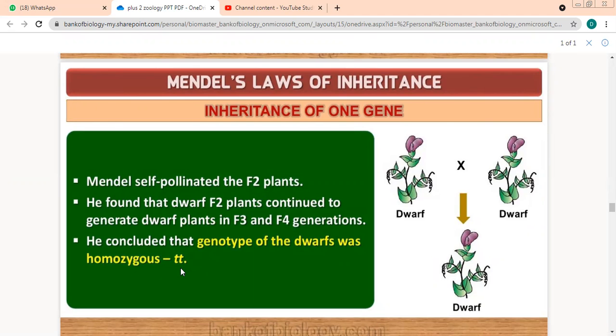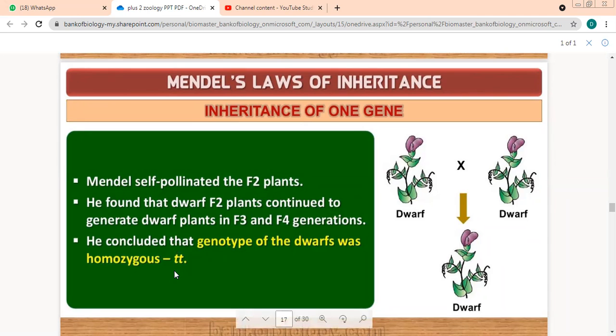What am I trying to explain with the help of this slide? Children, we are trying to understand one thing, that if the parents are homozygous, only one trait will be passed on. For example, we did this. Both the parents were homozygous dwarf. What was their genotype? For this, it was small t, small t. Here also the genotype was what?